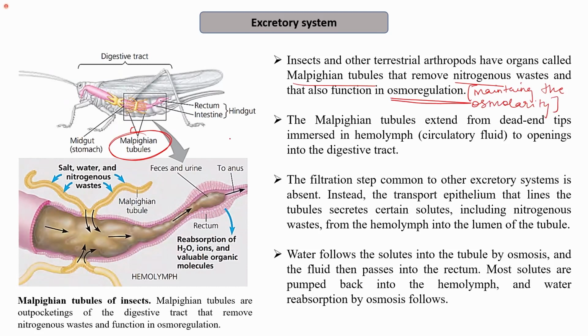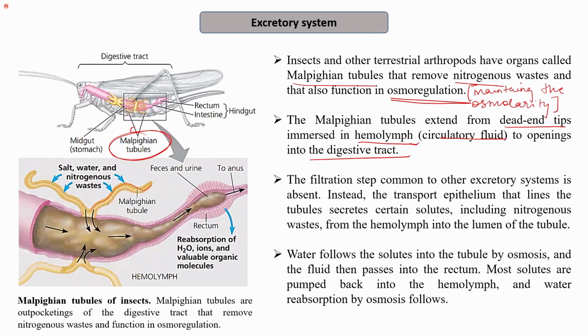So we can see in the detailed figure, in the zoomed in figure, that the Malpighian tubules extend from the dead end tips immersed in the hemolymph, which is the circulatory fluid, to the openings into the digestive tract. So these are the Malpighian tubules, and you can see that they have the linings. So this is the epithelium lining.